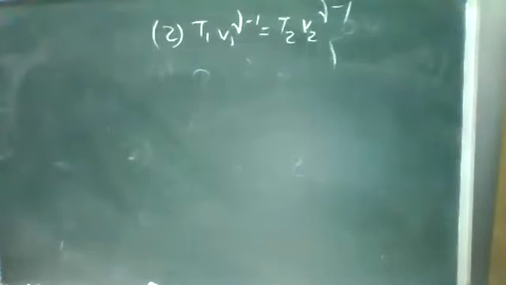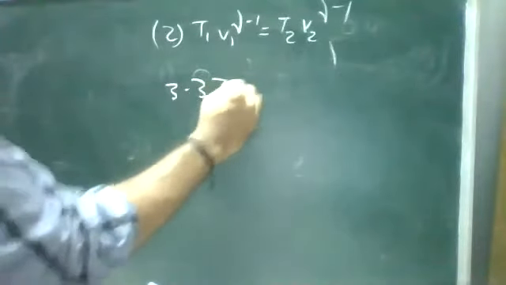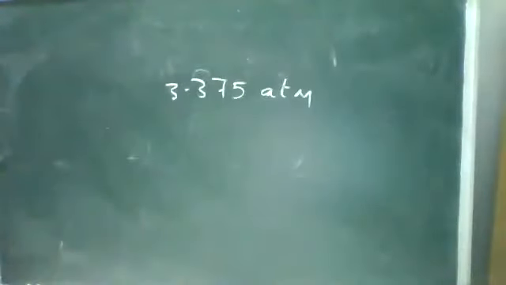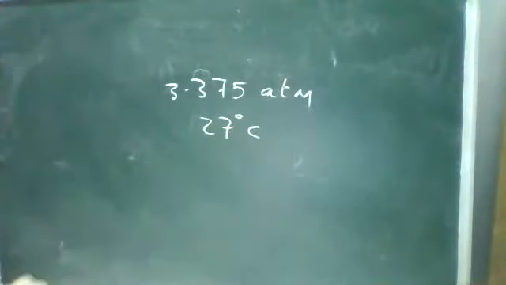Okay, this question: a tire pumped to a pressure of 3.375 atmosphere and at 27 degrees Celsius suddenly bursts.